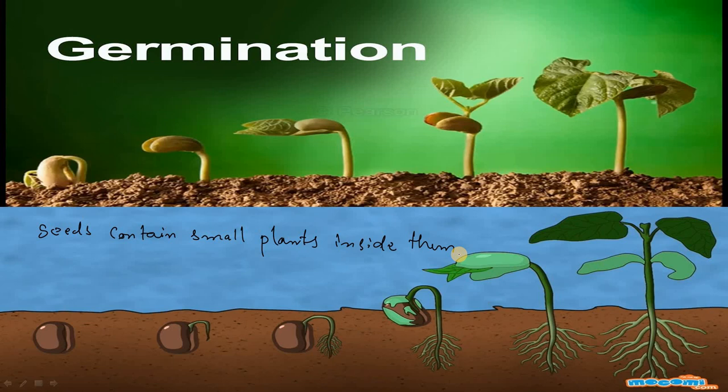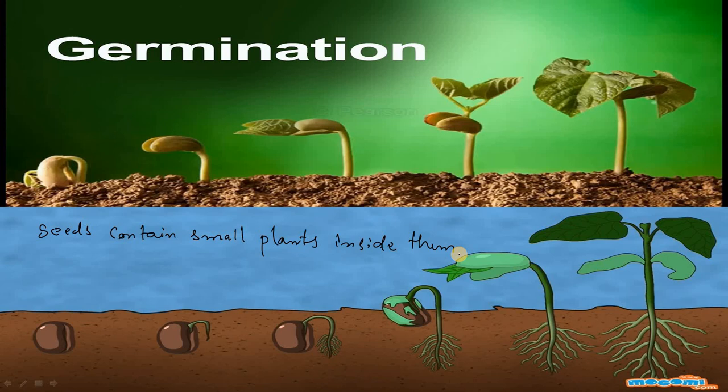Plants prepare food by the process called photosynthesis. We have already discussed it. So how is photosynthesis happening? It happens when leaves absorb sunlight and carbon dioxide, and roots absorb water. But how? Seeds do not have leaves and roots.